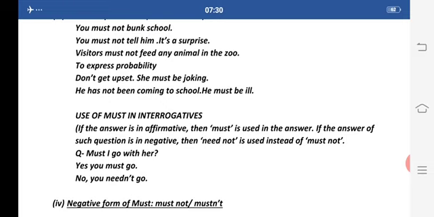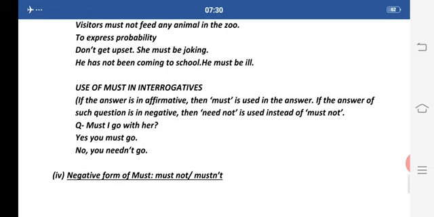Must I go with her? Now here I am asking a question to somebody. Must I go with her? Now if the answer is affirmative, I can use must in the answer. Yes, you must go. But in case the answer is negative, we cannot use must. No, you must go. No, this is wrong. It will be like this: No, you needn't go. So this will be the correct one, to use needn't in place of must in case of negative replies.